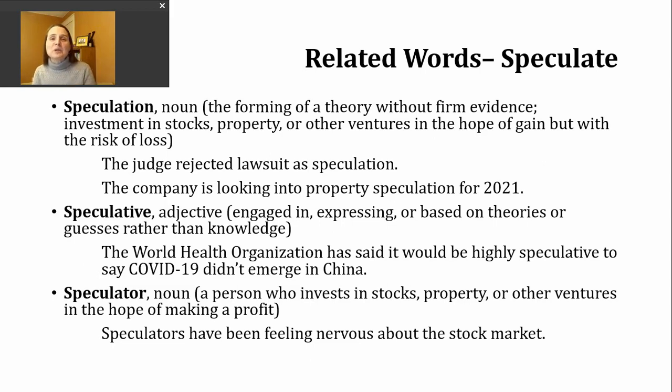The last word we'll look at is the noun speculator. So we might use this to describe a person who is investing in stocks or property, again, in hopes of making a profit, but acknowledging there is that risk. So here's an example of that. Speculators have been feeling nervous about the stock market. So again, another way of saying investors have been feeling nervous.